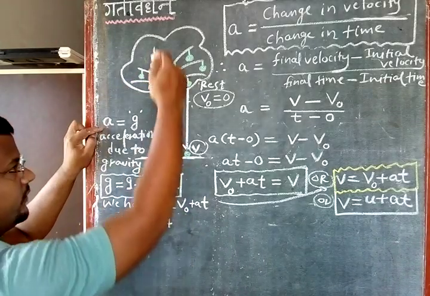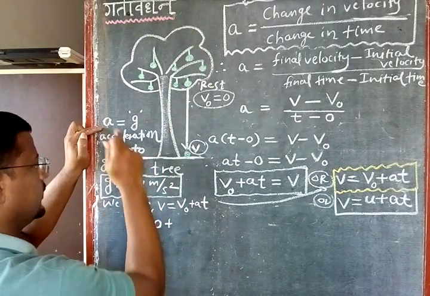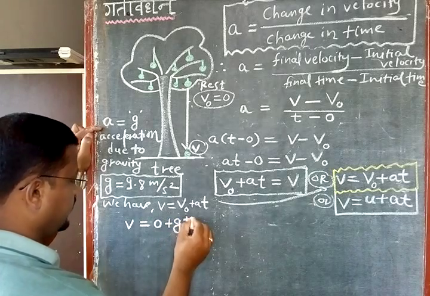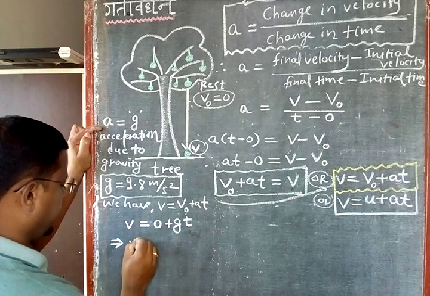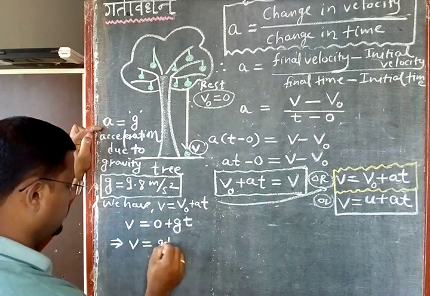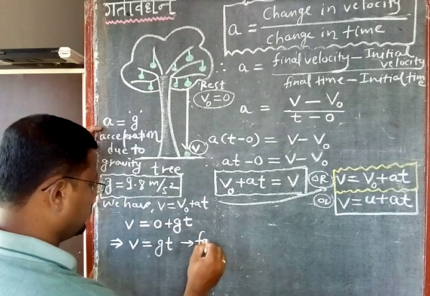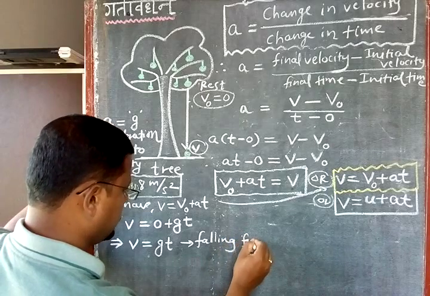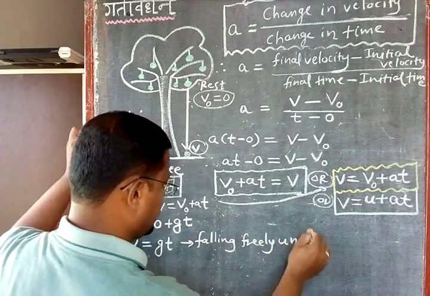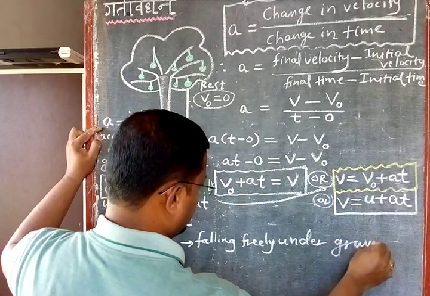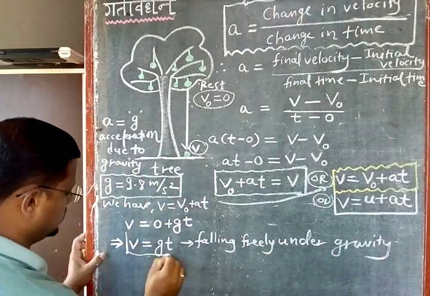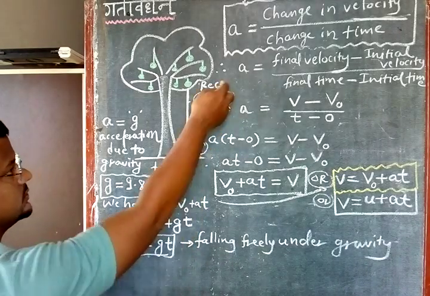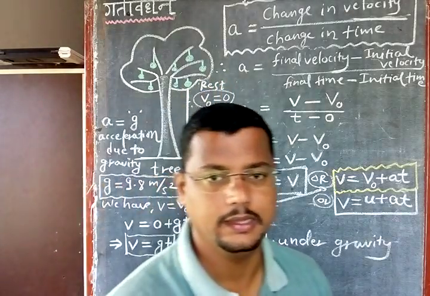And what is A here? It is a freely falling body, so acceleration due to what? Gravity. So instead of writing A, I can write G here, and it is multiplied by T. So for a freely falling body, I can write V is equal to G into T. This is the equation for a body falling freely under gravity, right? This is your equation: V is equal to G into T. Why have we not written V0? Because V0 is equal to 0 when the apple was on the tree.